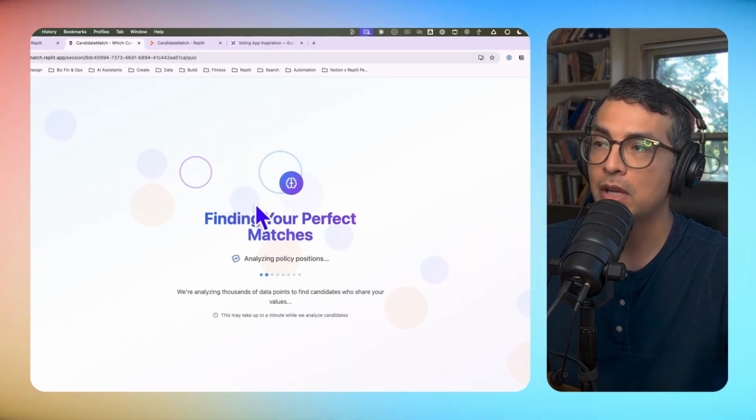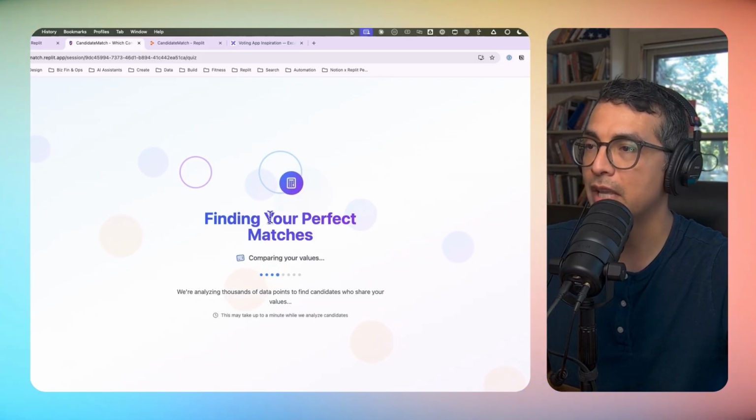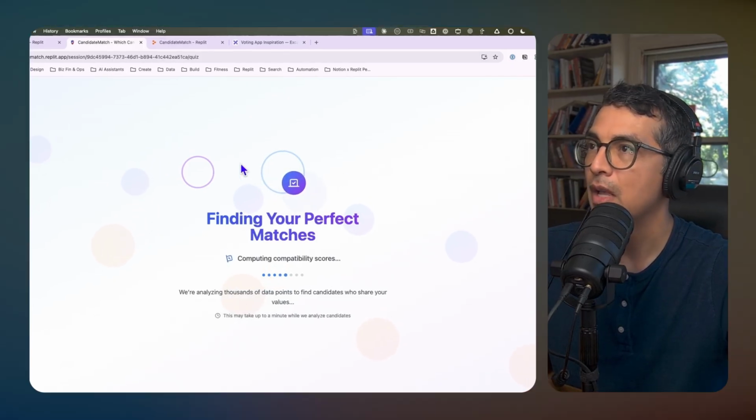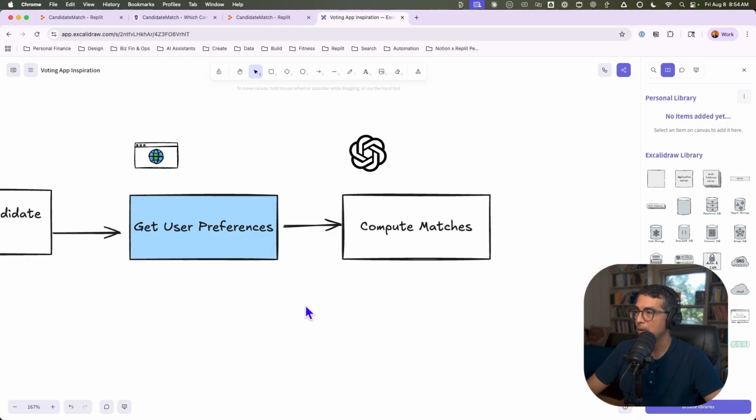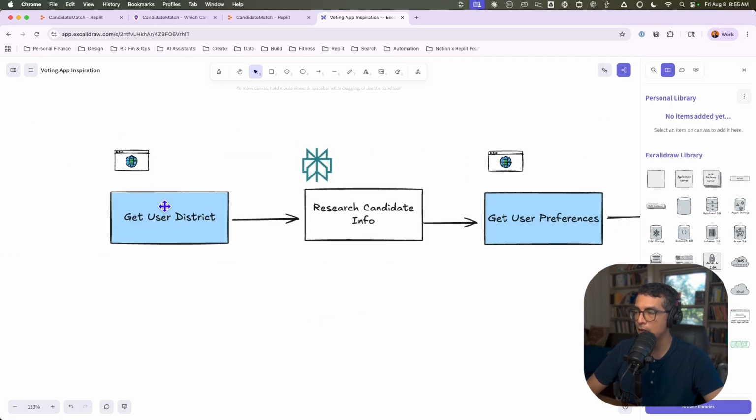And so now that the questions have been answered, it's going to do a little bit of research and find our matches. While that's working, let me show you a little bit about what's happening on the back end. I entered in the district that I live in or that I care about. You can also put in your address, or you can just put in your zip code.